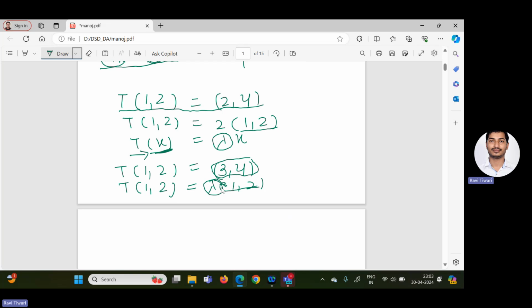So if we have a linear transformation T of (1, 2) equal to (3, 4), then the eigenvalue we cannot calculate here, because this resultant is not a multiple of (1, 2). So this is the meaning of eigenvalue and eigenvector.